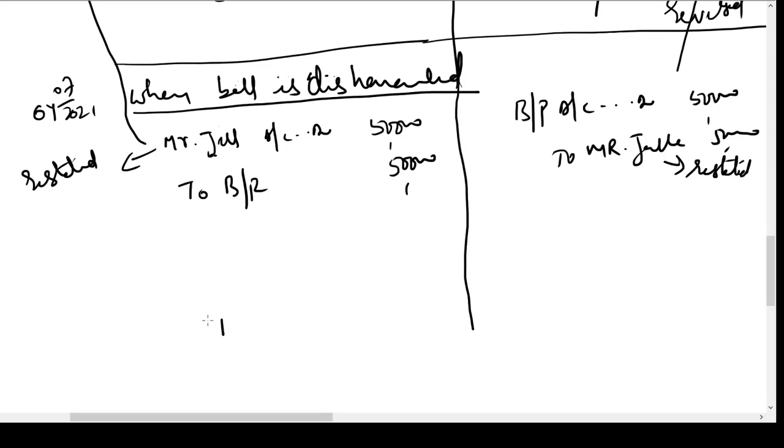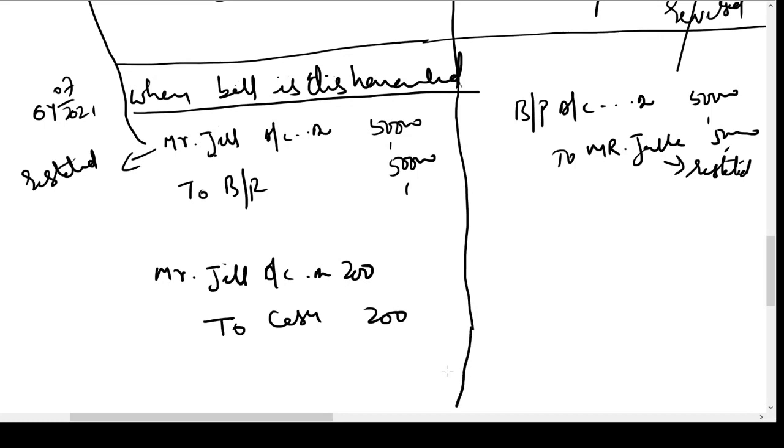So he's paying cash, 200 rupees he has paid cash, real account going out, credit. He is going to recover this money from Mr. Jill, hence he will debit this amount to Mr. Jill account, 200 rupees. The logic behind the entry is cash is going out, it is real account going out, credit, but this money has to be collected from Mr. Jill.